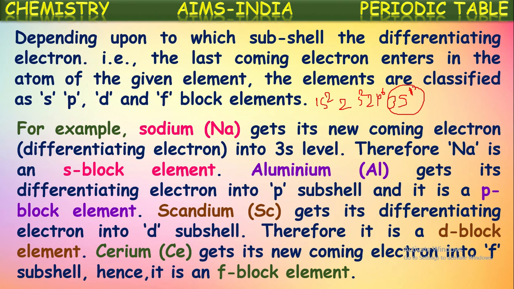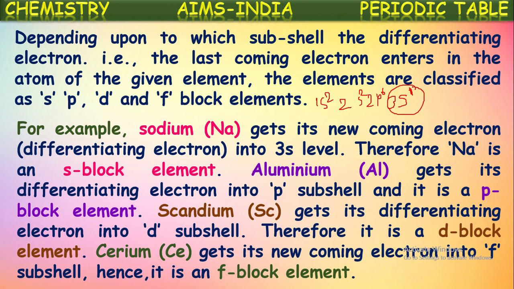Similarly, for scandium, its atomic number is 21. If you write the configuration, we can identify that its last electron, the 21st electron, entered into d subshell. So we can say scandium is a d block element. In the same way, for cerium, the last electron or differentiating electron enters into f subshell. Hence it is called an f block element.